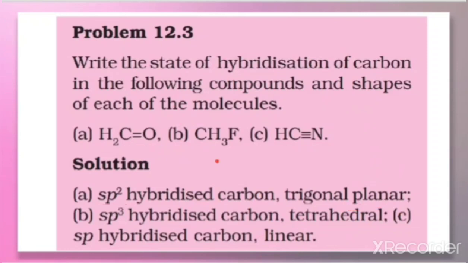Next one, look at here, CH3F. It is sp3 hybridized because, I told you, whenever there is CH3, that will be sp3 hybridized. So when there is sp3 hybridization, the geometry will be tetrahedral. And here there is a triple bond, CN. CN is a triple bond. As I told you, CN is triple bonded. That means this carbon is sp hybridized. And when there is sp hybridization, the geometry will be linear. So hybridization we have already learned, and geometry also. On the basis of hybridization we can identify the geometry.